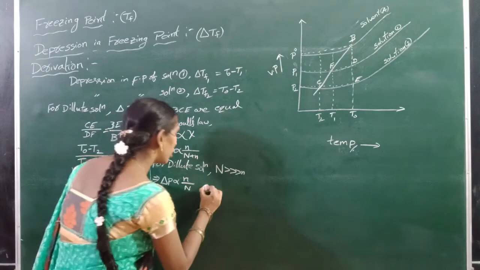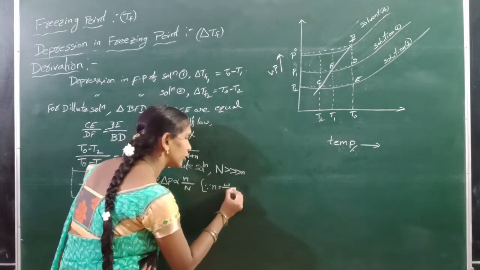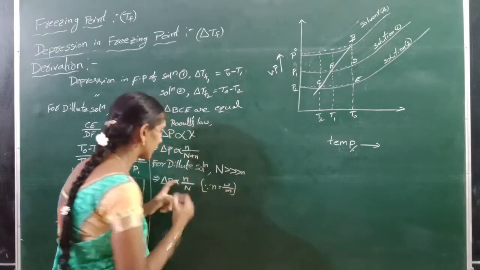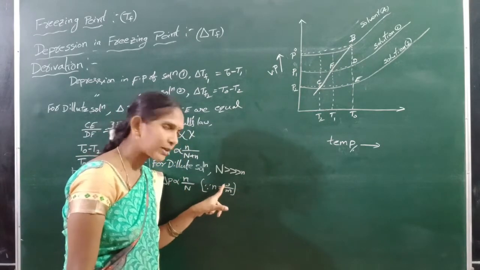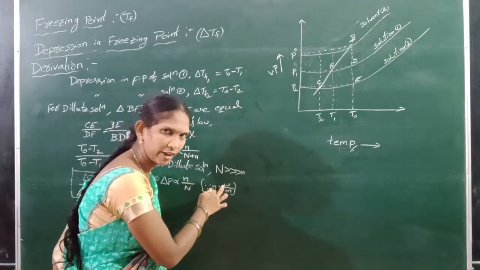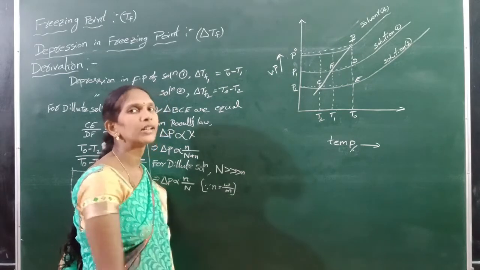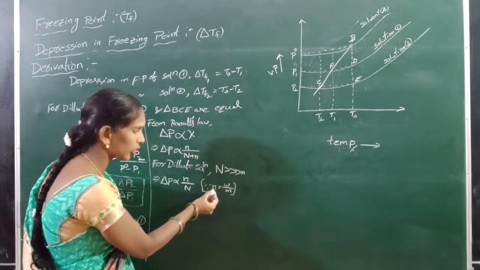We know the concentration small n is equal to small w by small m, and capital N is equal to capital W by capital M. Here w is weight, and small m means the molecular weight of solute.